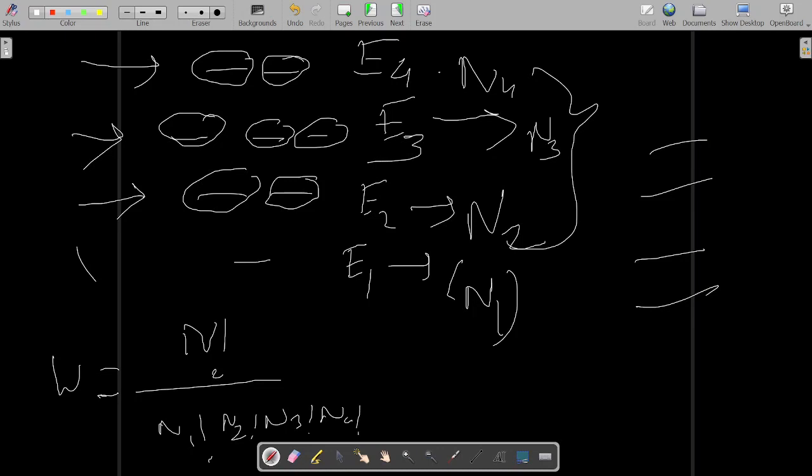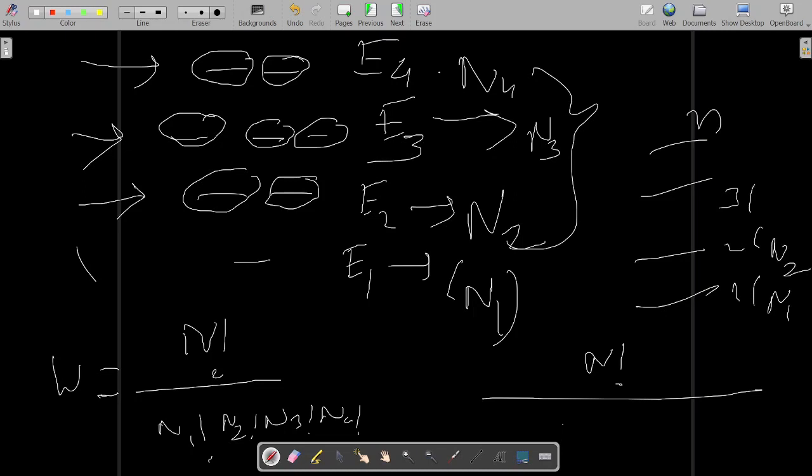This can be represented in general as follows. Suppose there are small n energy levels, 1, 2, 3, 4, and so on. Over here there are n1 particles, over here n2, over here n3, and so on, and over here there are small n particles. All these will be the product over i equal to 1 to small n of ni factorial.